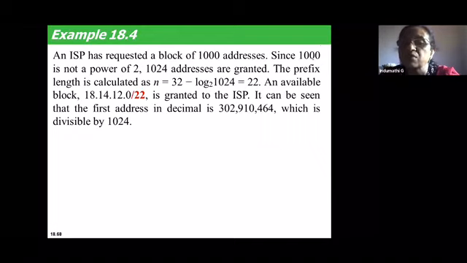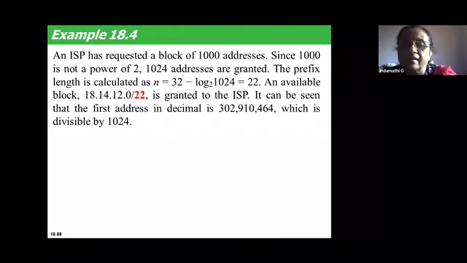The reason is 1000 is not a power of 2, whereas the next immediate number is 1024, which is a power of 2. Only when it is a power of 2 does it satisfy the classless addressing requirement.